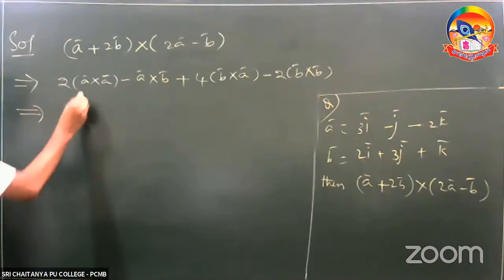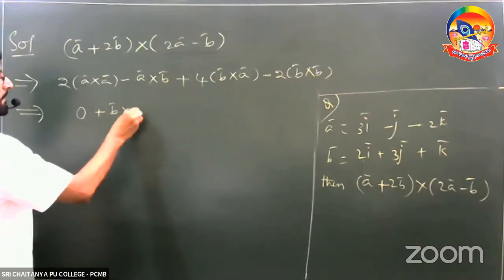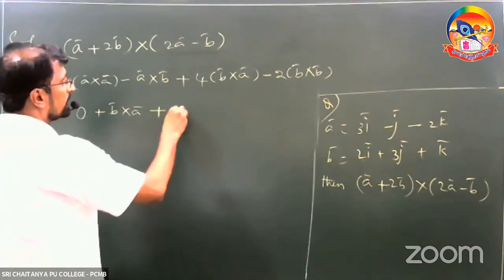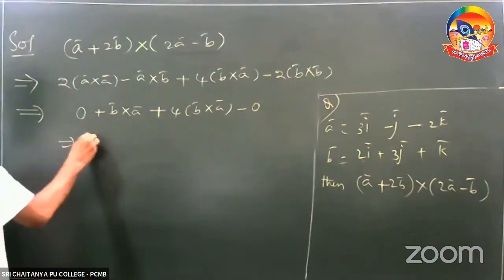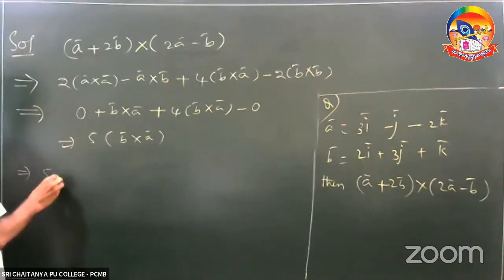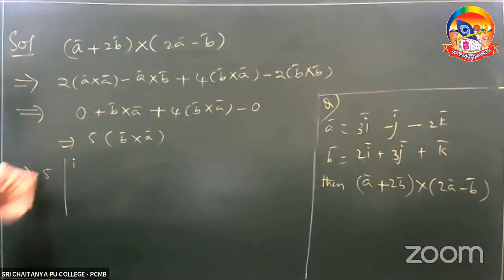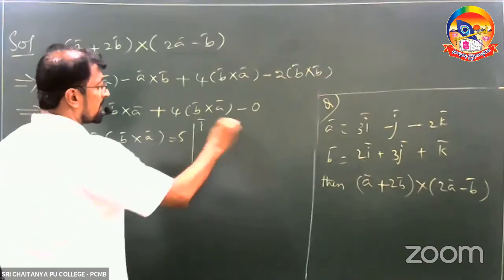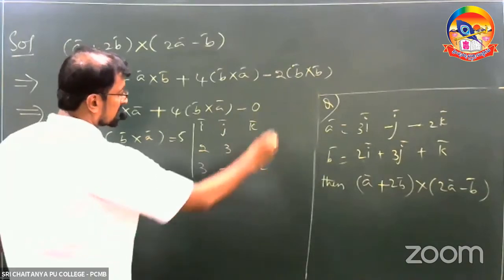Now, you know very well, A cross A value is 0, minus A cross B is equal to plus B cross A, plus 4B cross A, minus 0. Now you are going to get 5B bar cross A bar. So which means 5 into B bar cross A bar, I am going to write this one here in front of this step: 5 into the determinant of I bar, J bar, K bar, B: 2, 3, 1, and 3, minus 1, minus 2.